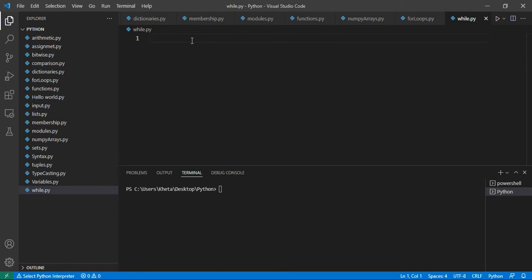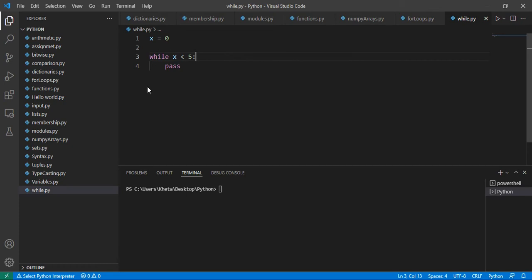So let's define a variable called x. X can be anything, and let's start it off at 0. Then we're going to have our while loop. So I'm going to skip a bunch of lines. This is how you start it. You're going to say while, then have some condition, and this condition can be anything, but in our case we want to use the variable x as a checking point, something that we use to check if a condition is still true. So we're going to continue executing the code that is in here as long as x is less than 5.